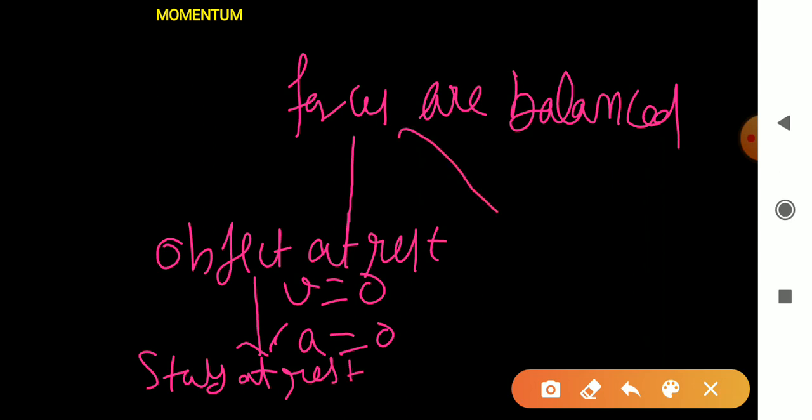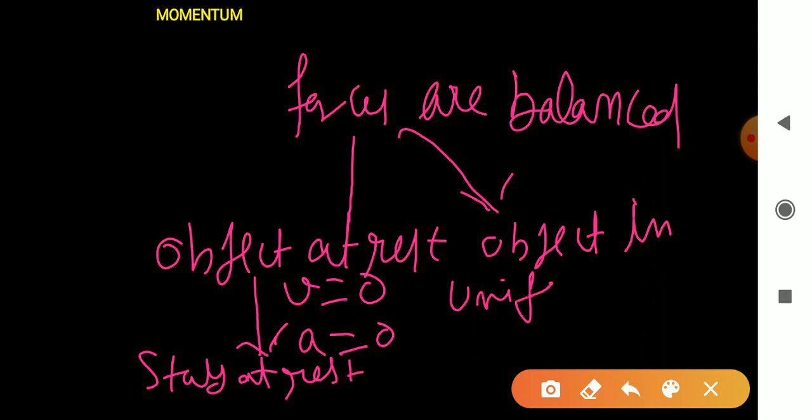And the object is moving with uniform motion. In uniform motion, velocity is constant. The object moves with the same speed and in the same direction. So in this case, v is not equal to 0, but it is constant. So acceleration is 0. Right?